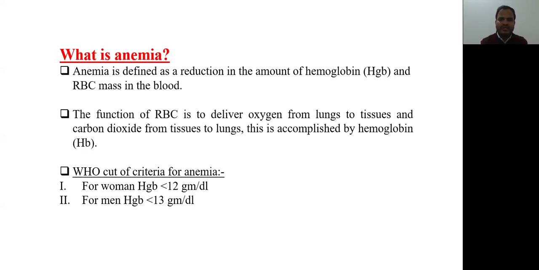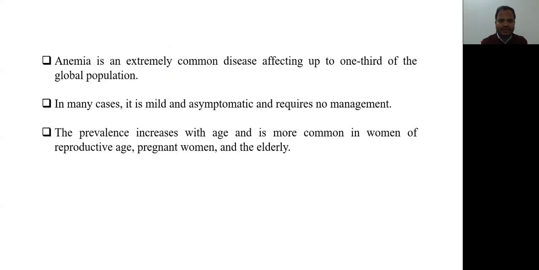Now, there is a WHO cutoff criteria for anemia, meaning how anemia is defined exactly by hemoglobin. For women, hemoglobin level should be more than 12 gram per dl. If the hemoglobin level for a woman is less than 12 gram per dl, that is called anemia. And for men, if the hemoglobin level is less than 13 gram per dl, that is also called anemia. So this is the WHO cutoff of hemoglobin for the definition of anemia.